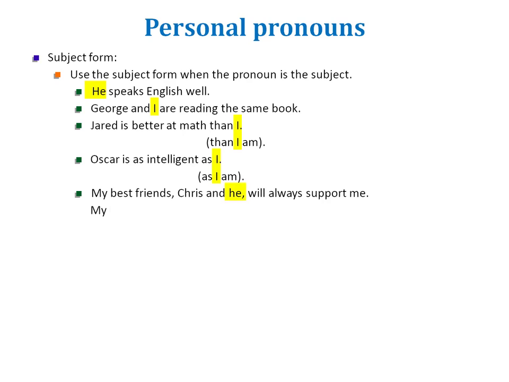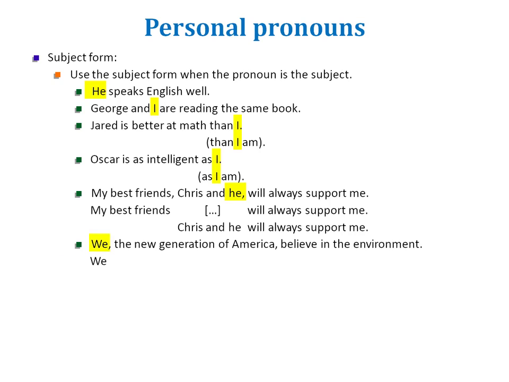My best friends, Chris and he, will always support me. When you have something between commas, such as Chris and he, it is a repetition of what has been said before. My best friends means the same thing as Chris and he, because my best friends is the subject of will support. Chris and he are also subjects. So my best friends, Chris and he, will always support me means the same thing as my best friends will always support me, or Chris and he will always support me, because Chris will support me, he will support me. All of that is subject.